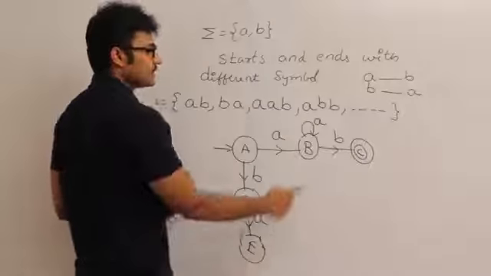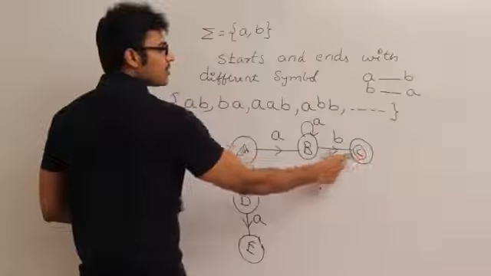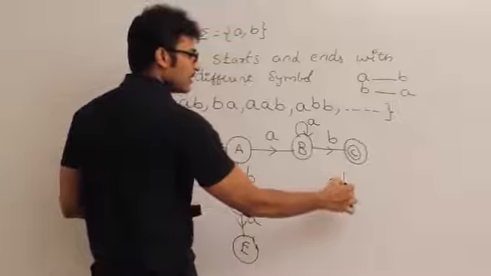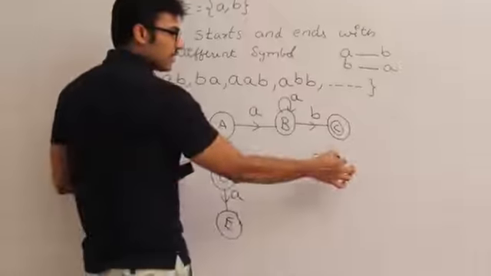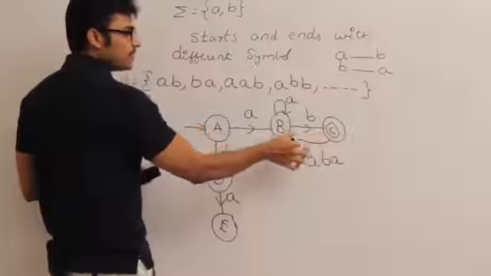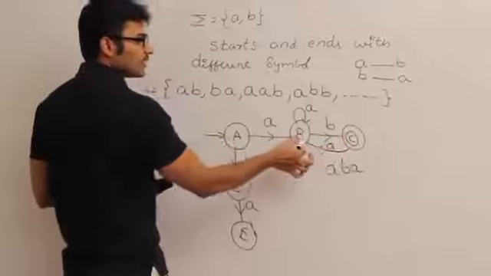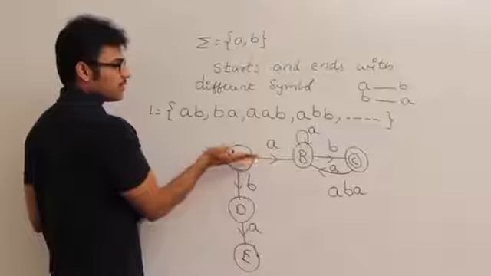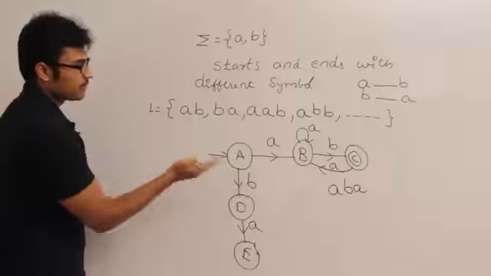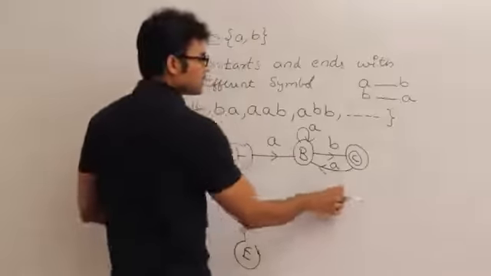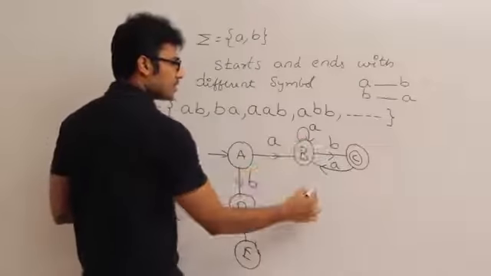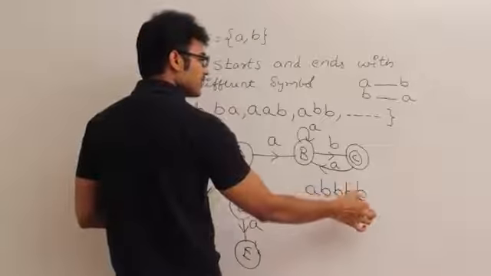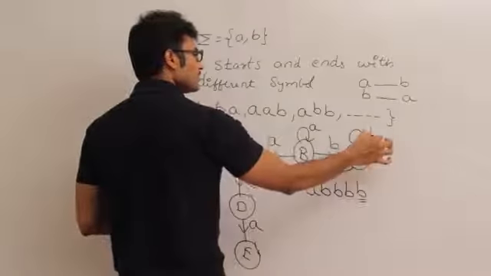What about C? See this. How did we reach C? C accepts the set of all strings which are ending with b, which means the last symbol should be b. So once you have reached C, you might have seen ab, and if you see a after it, again it has to see a b. Always C will ensure that we are ending with b, and A will ensure that this path is starting with a and this path is starting with b. Now if you are in state C, which means you have seen ab, and if you see any number of b's, it is nothing but ending with b. Therefore, for any number of b's, I'll accept it.